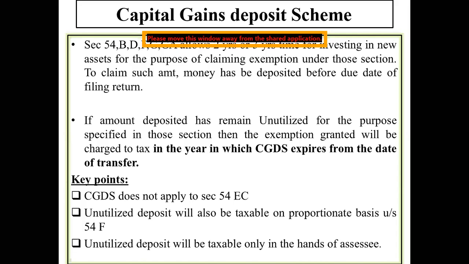Now, it might so happen that the moment you got this 15 lakhs, you might feel that I do not want to buy a house immediately.